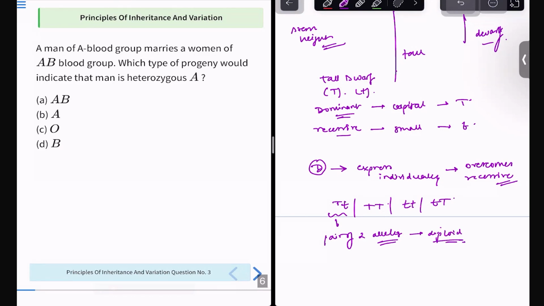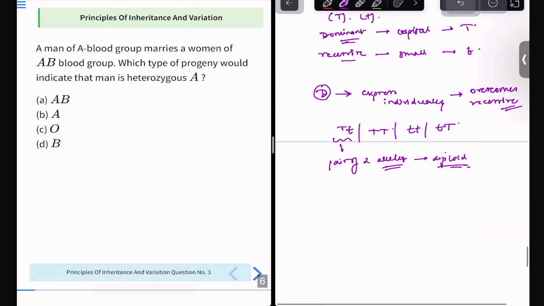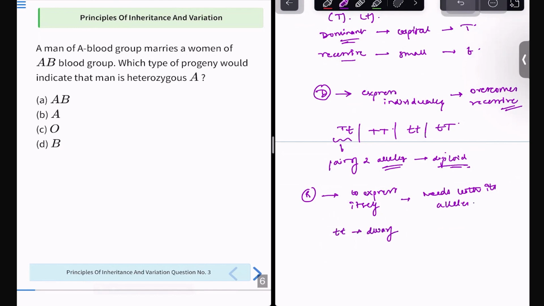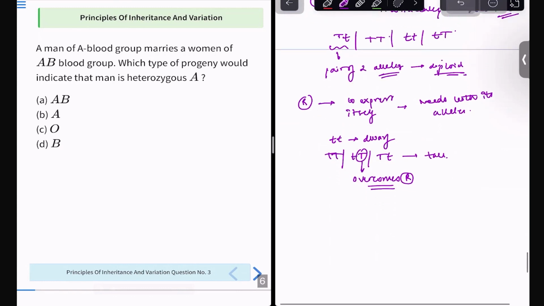Now, what is the major important thing over here? You understood how we write dominant, how we write recessive, and how dominant expresses individually and overcomes recessive. Next, recessive needs both its alleles to express itself, which means only small t, small t will be dwarf. The rest, capital T capital T, and capital T small t, will all be tall. This you understand from this, right? Because here the dominant trait overcomes the recessive one. That is the basic thing, right? So this is the Mendelian trait.